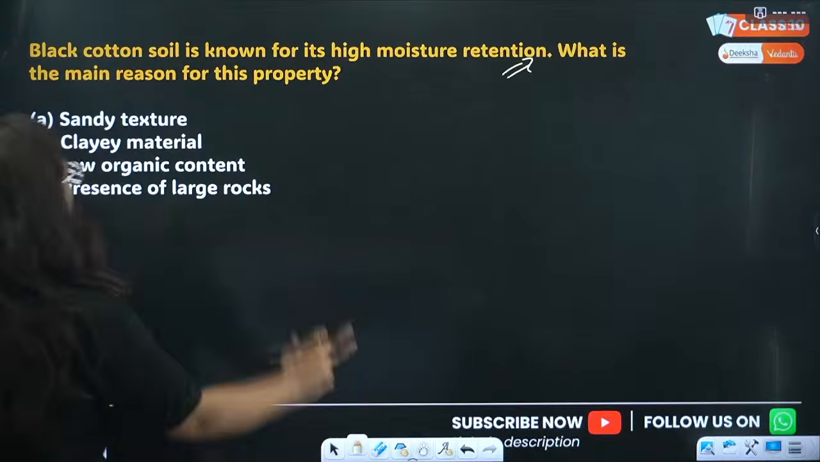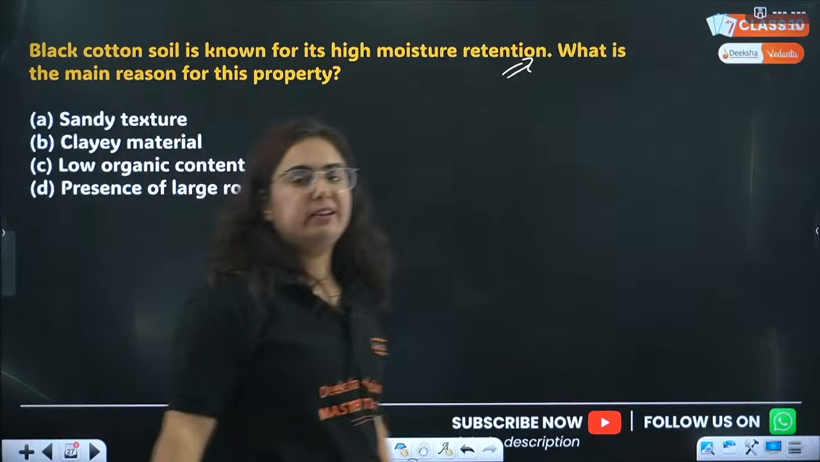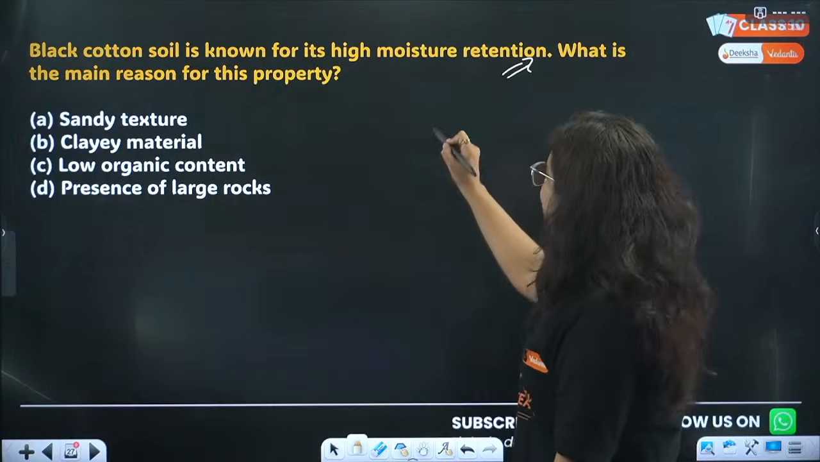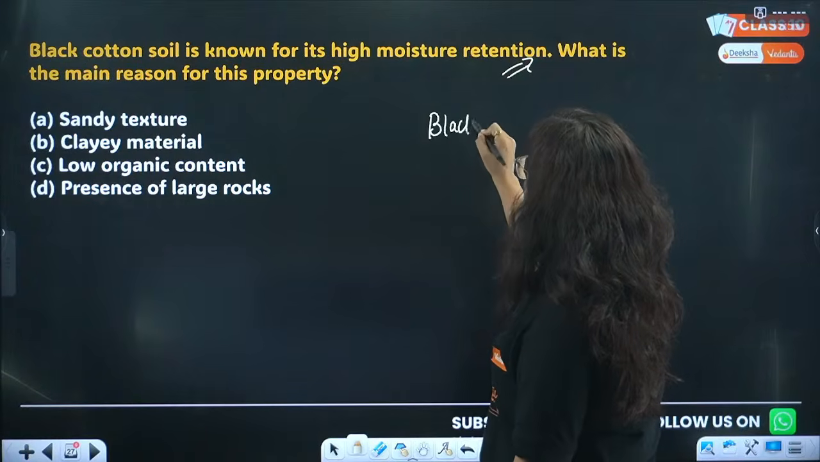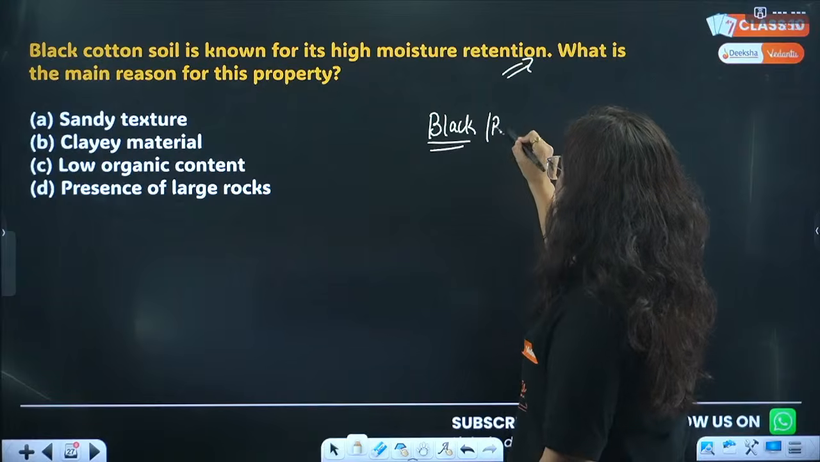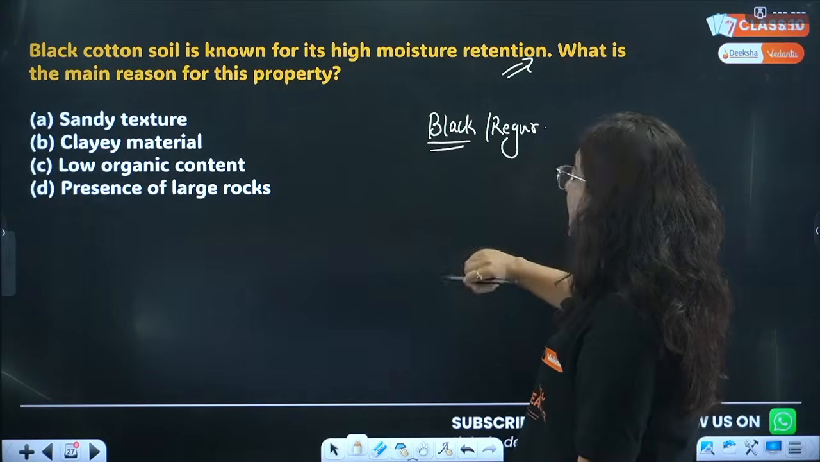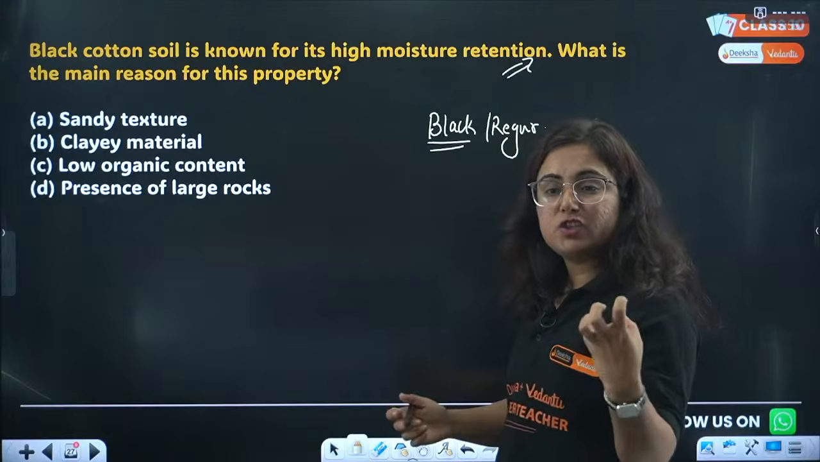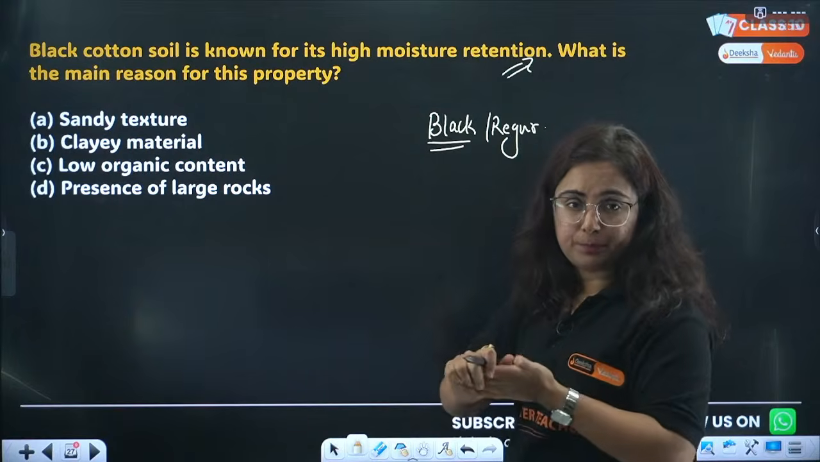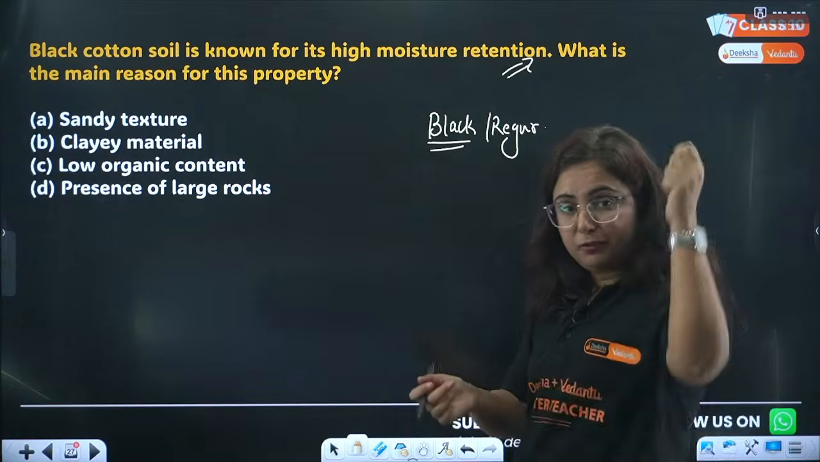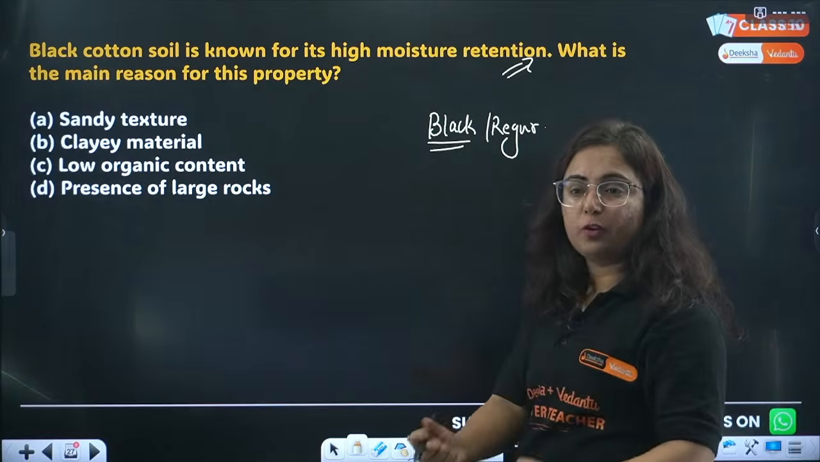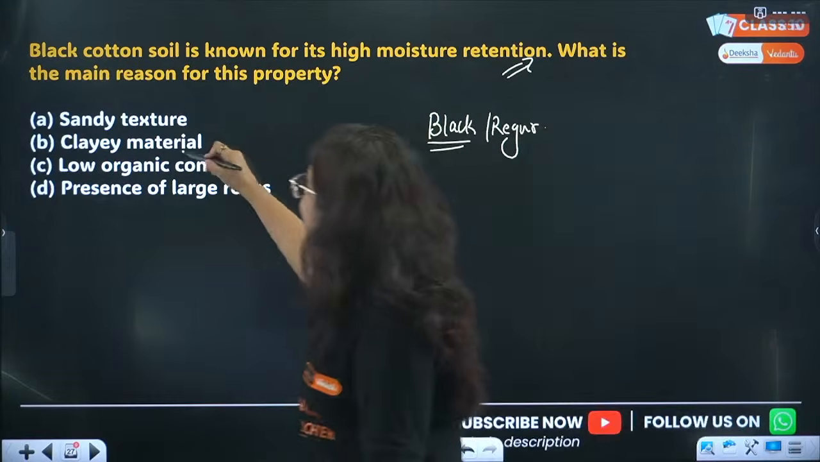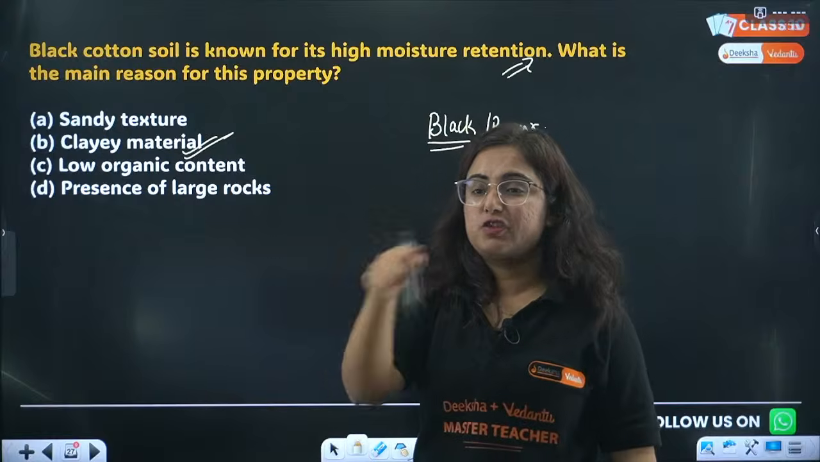C. Black cotton soil is known for its high retention. Why? Black soil is also known as cotton soil, and also as Regur soil. It can retain moisture because of its texture. Have you seen clay? When we pour water, it gets absorbed. So beta, because it is clay material, B is actually the correct reason.